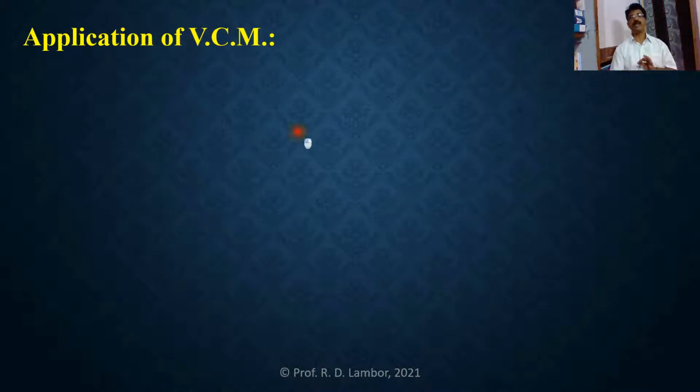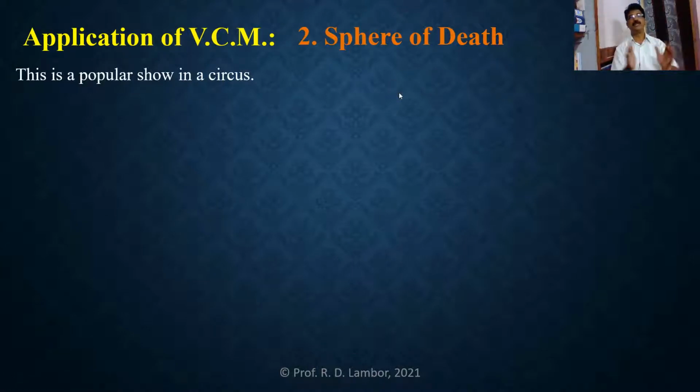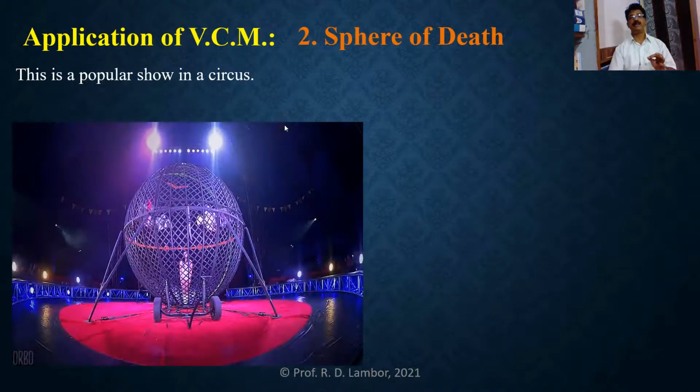So the second application is called the sphere of death. Sphere of death is the most popular show which is performed in a circus. In this popular show, the sphere of death is nothing but a hollow sphere which is mounted in that circus. And you can see the sphere of death and the stunts performed by the motorcyclist riders in that sphere of death.